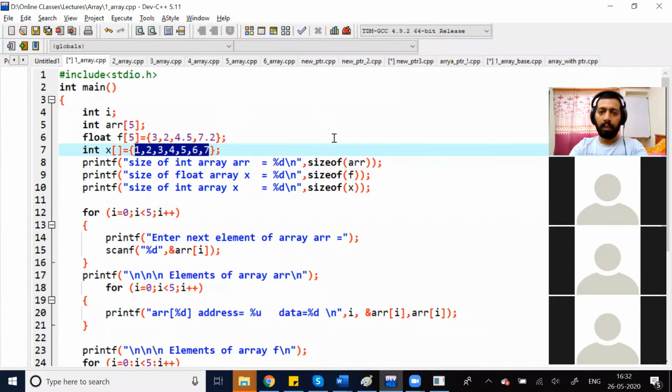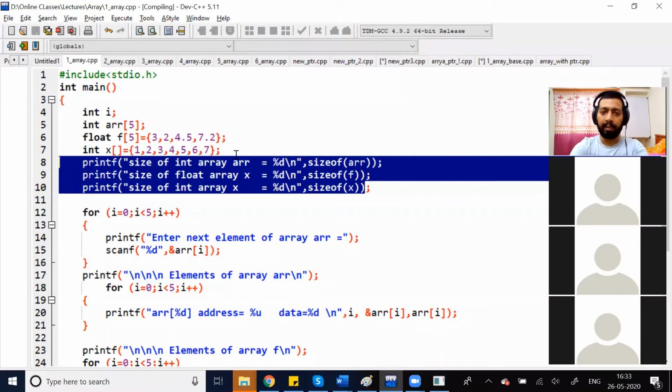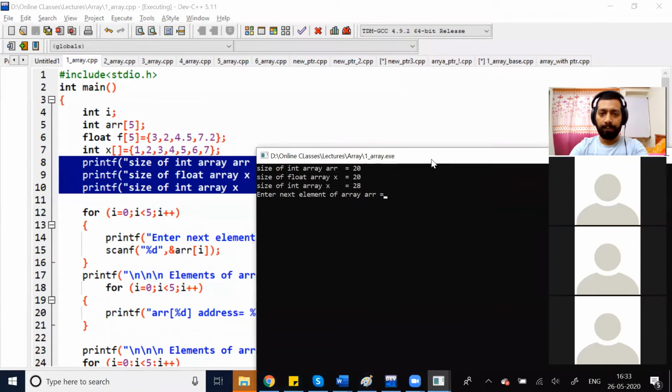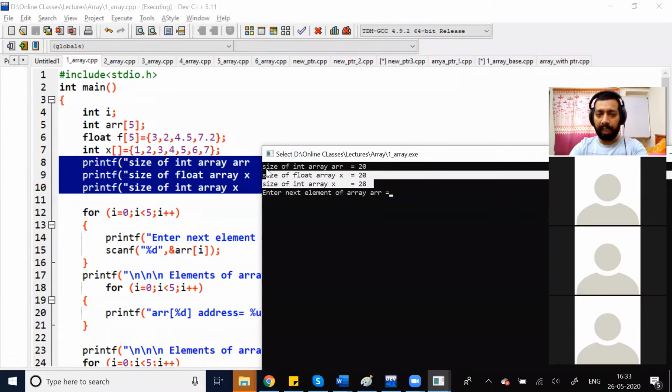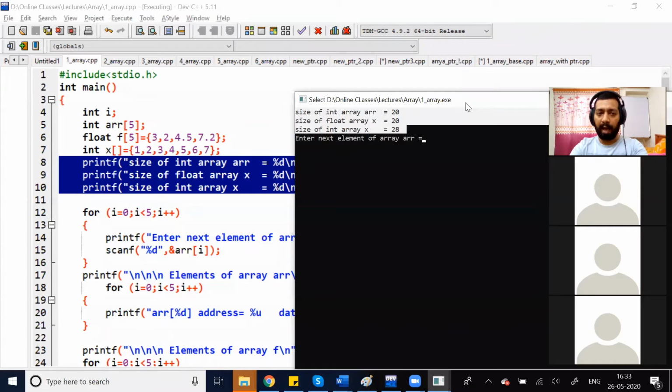Yes, sir. Okay. Now I want to check the size of element. So it is a pretty simple task. First sizeof array ARR, integer type, then sizeof float, and then sizeof another integer. Now we can see here. See, size of first array ARR is 20, because array is integer type and our size is 5.